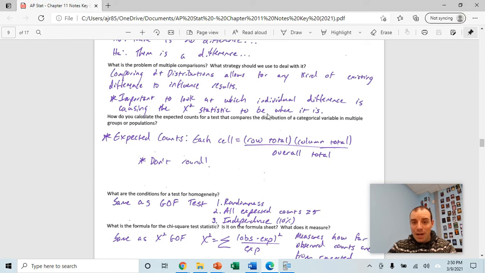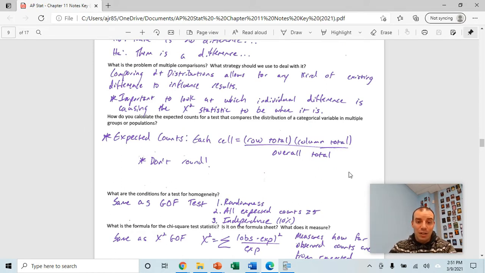What is the problem with multiple comparisons? What strategy should we use to deal with this? It's important to look at each individual difference when we're looking at the chi-squared test statistic. When we're comparing two or more distributions, it allows for any kind of existing difference to influence the results. And what we really want to focus in on when we're looking at a chi-squared test is what is causing that chi-squared test statistic to be at the level that it is? What is causing the most significant difference in our results?